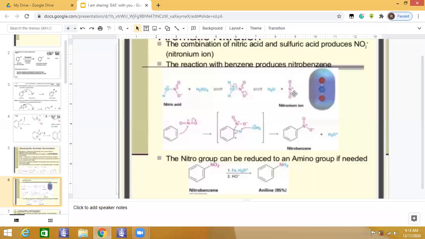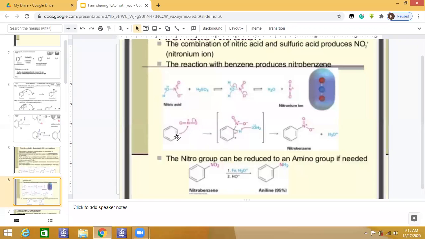So the first step in the nitration of benzene is to activate the nitric acid with sulfuric acid to produce the stronger electrophile, which is called your nitronium ion. Now in the next step, the steps remain the same as I explained to you in the general pattern. So this nitronium ion is a good electrophile which will react with this benzene and will attack on this system.